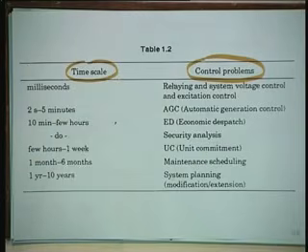A few hours to 1 week is unit commitment. We will be studying all these things in detail next semester under power system planning, that course 860 ESL. 1 month to 6 months is maintenance scheduling.